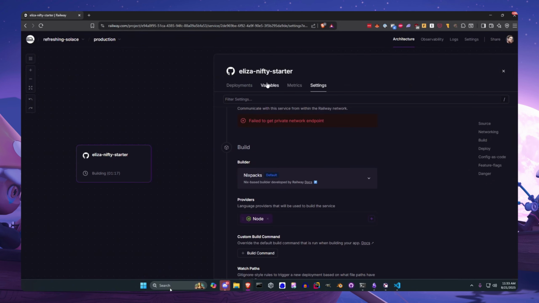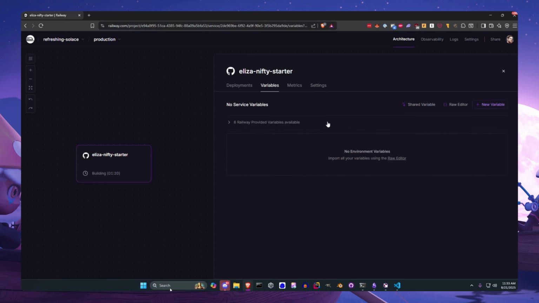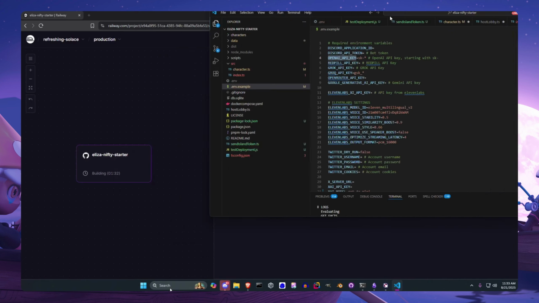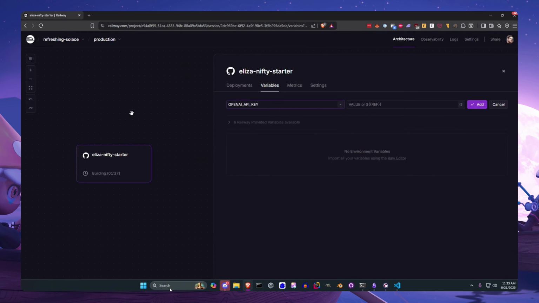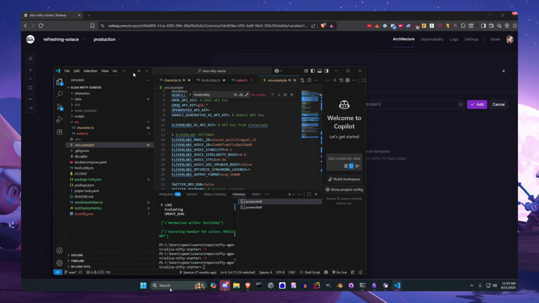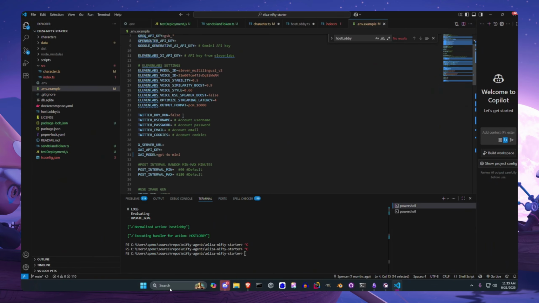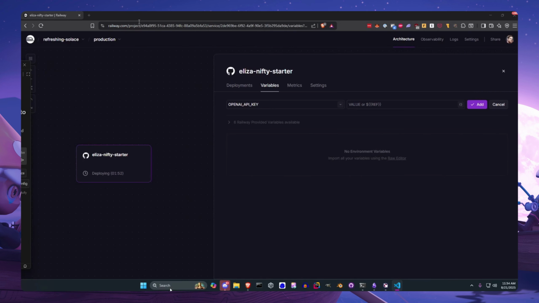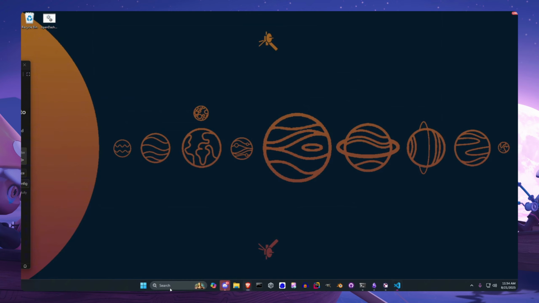So we need to get those variables right in here. You'll click on your deployment, go to variables, new variable, and we will just fill these out with the ones that we need. So that is OpenAI key. I'm going to do this off screen so I don't expose my environment variables, but we're going to be doing OpenAI key, XAI model, and the public and private keys of our wallet. So stand by real quick.